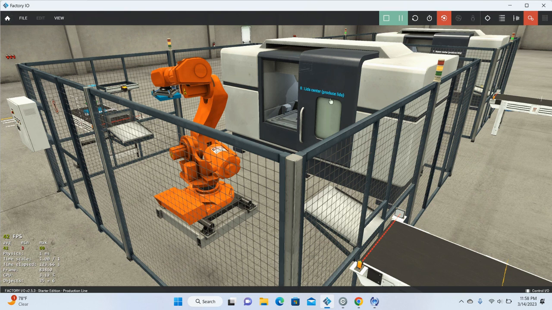We have a lid processing center. You have a lid entry conveyor. You have the robot that picks up the lids from here and places them in the lid processing center. And when that is completed, it takes the lid out and places it here on the ramp that goes to the exit conveyor. So I'm just going to run it and let you see.